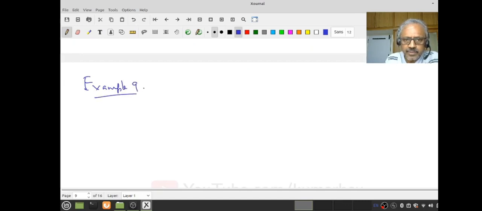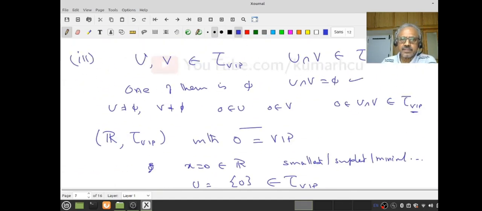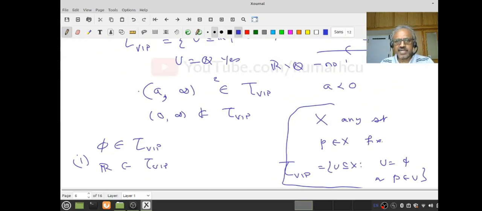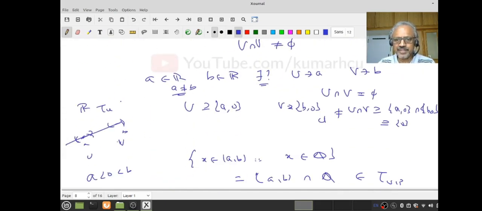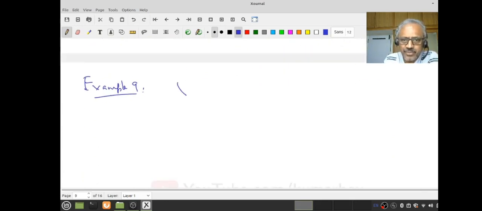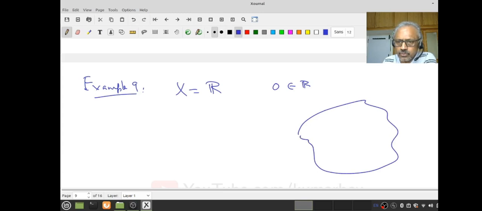Now let's look at one more example. This is the antithesis, exactly the opposite. If you consider the VIP as a villain, as the North Pole, then I'm having a South Pole kind of thing. Can you guess what it should be? So let us again start with X equal to R and take the point 0 in R. Now what do I want? Again go back to my party analogy. There is one guy who is a villain. Nobody likes him.